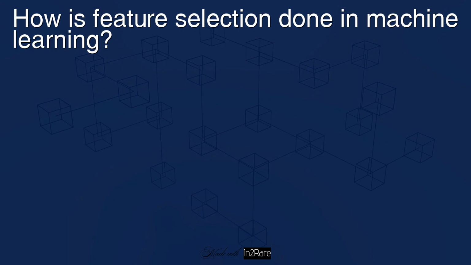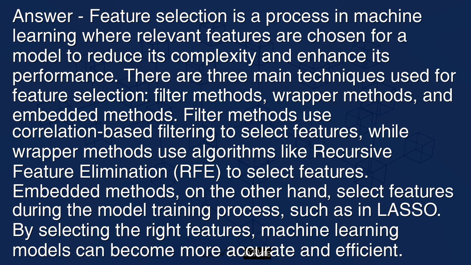How is feature selection done in machine learning? Answer: feature selection is a process in machine learning where relevant features are chosen from a model to reduce its complexity and enhance its performance. There are three main techniques used for feature selection: filter methods, wrapper methods, and embedded methods.